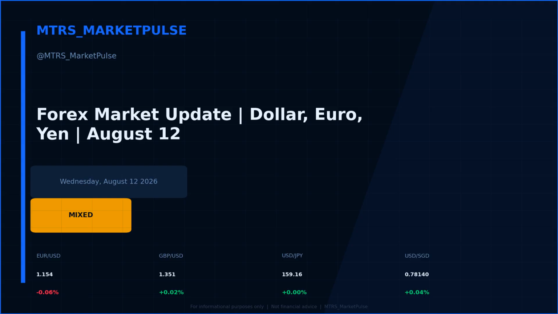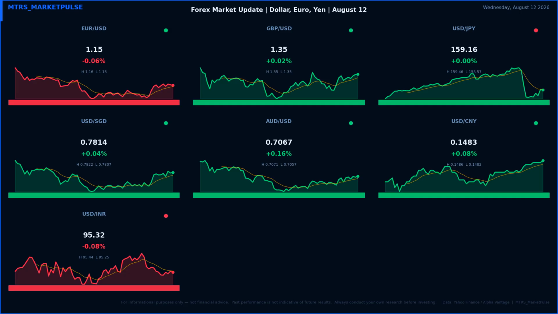Currency markets are being driven by a complex mix of central bank policy, geopolitical risk, and shifting growth expectations. Let us break it all down. Here is a snapshot of how the major currency pairs are trading today.